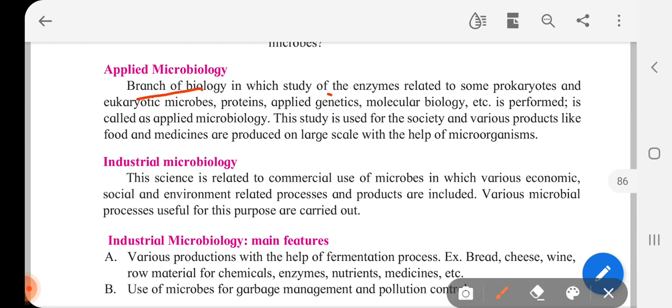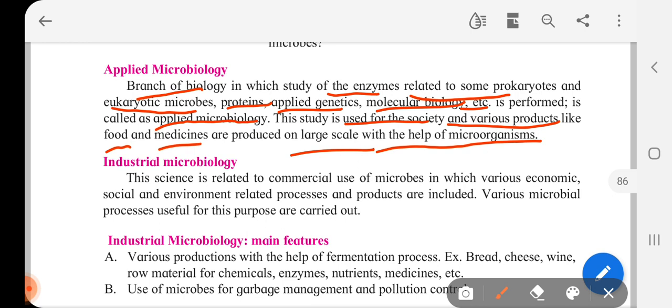It is the branch of biology in which the enzymes related to some prokaryotes and eukaryotic microbes, proteins, applied genetics, molecular biology, etc. are studied, and it is called applied microbiology. This study is used for the society and various products like food and medicines on a large scale with the help of microorganisms. So as the word suggests, it's made up of microbiology.